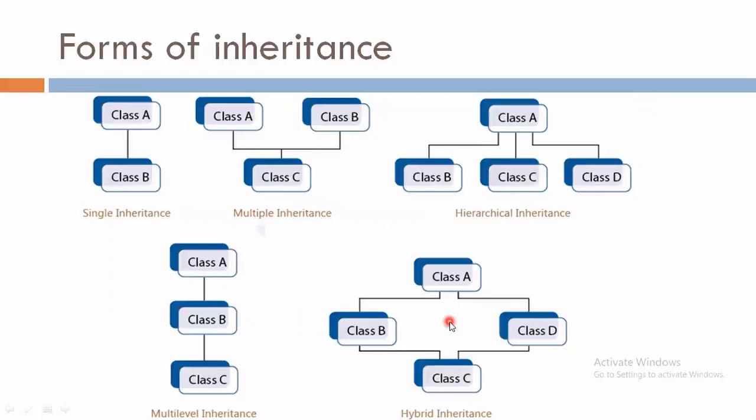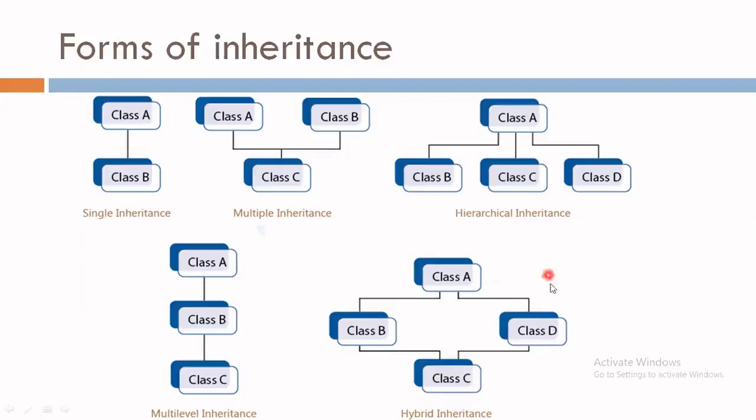Now let's see the last type, that is hybrid inheritance. Hybrid inheritance is a combination of other types of inheritances. From this figure we can see that if we consider class A, class B and class C, then it represents hierarchical inheritance. And if we consider class B, class C and class D, then that particular portion represents multiple inheritance. If we consider class A, class B and class D only, then it represents multi-level inheritance.